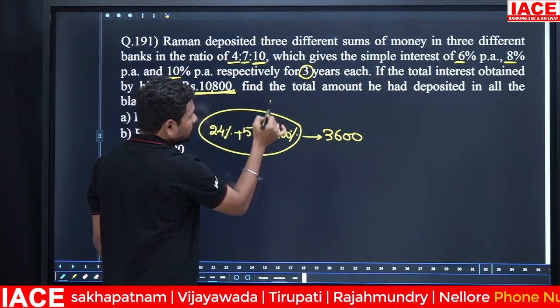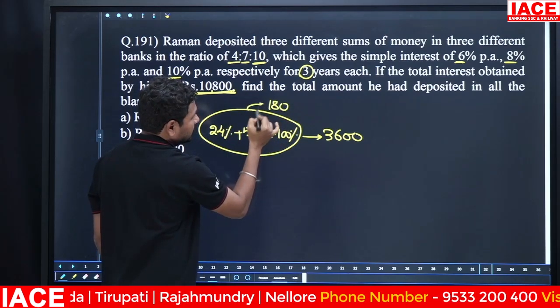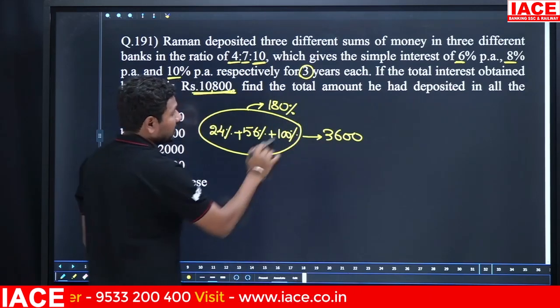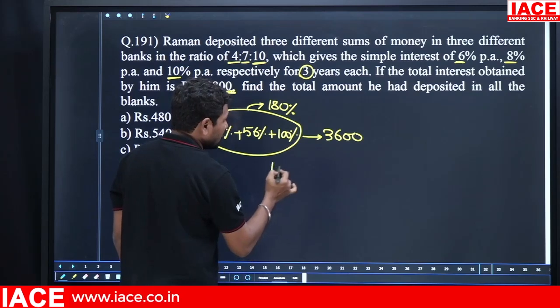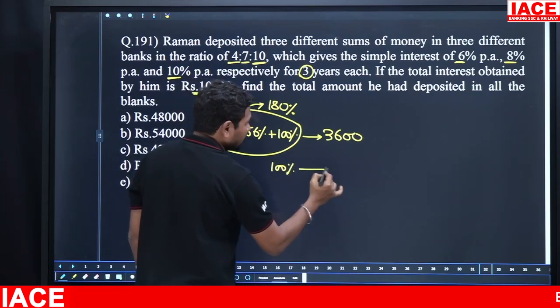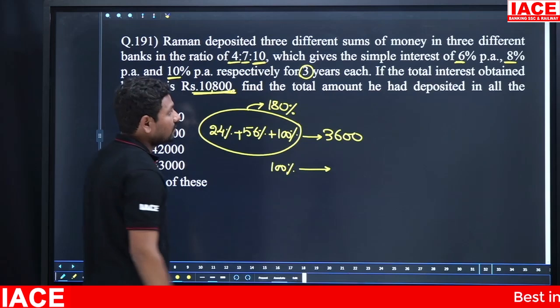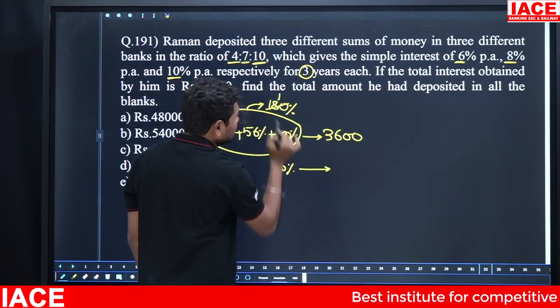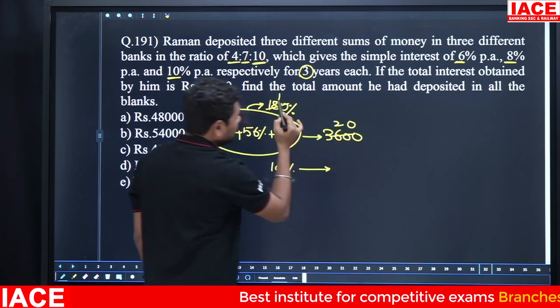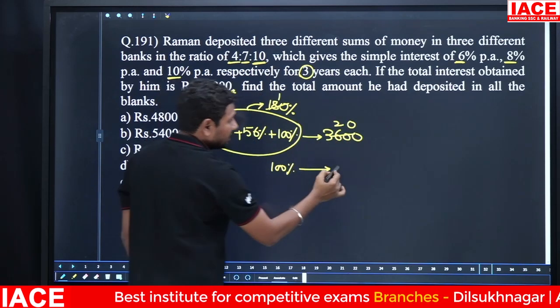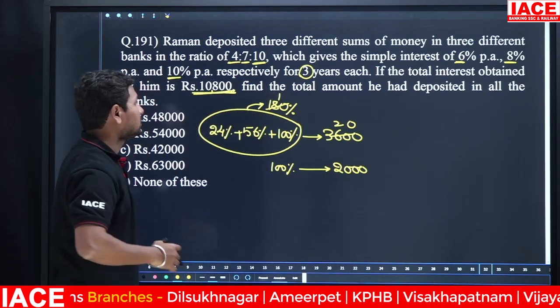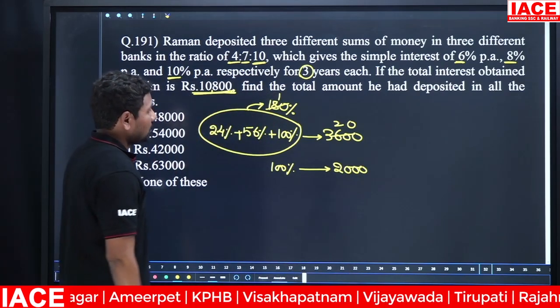This total value is how much percentage? 180%. 180% is equal to 3,600 rupees. Then 100% is equal to how much? 180 twos, 180 ones, then 1% is equal to 20. Then 100% is equal to how much rupees? 2,000 rupees.